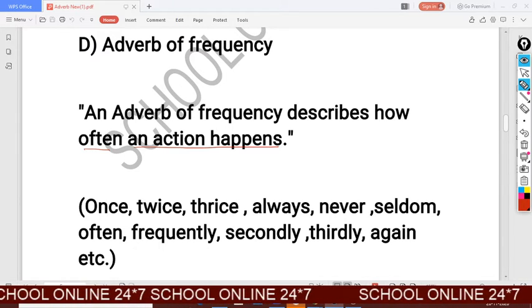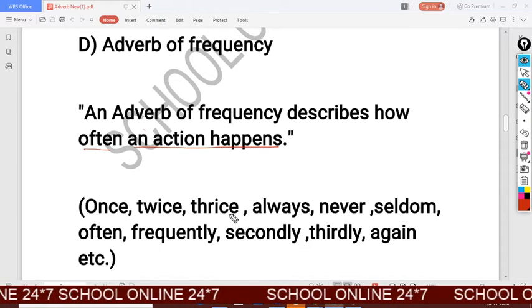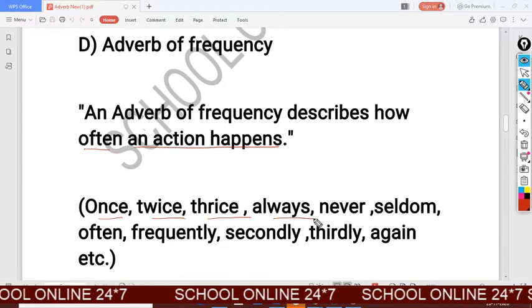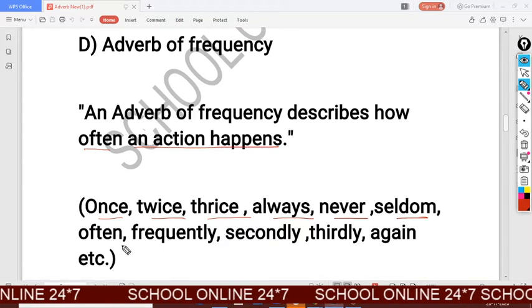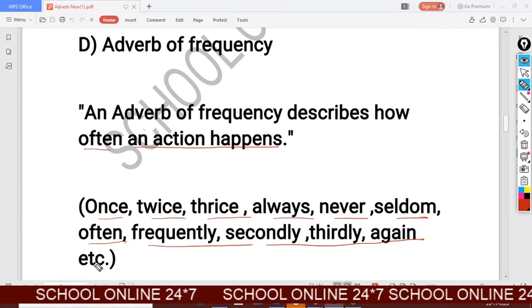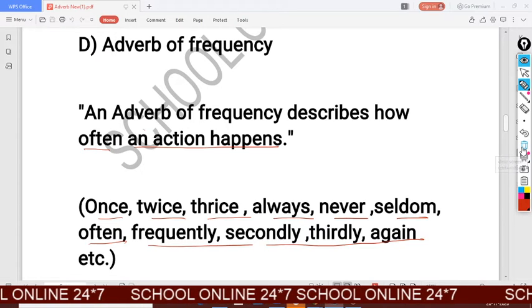And these are the words which we will find in a sentence: once, twice, thrice, always, never, seldom, often, frequently, secondly, thirdly, and again. Look at the examples.